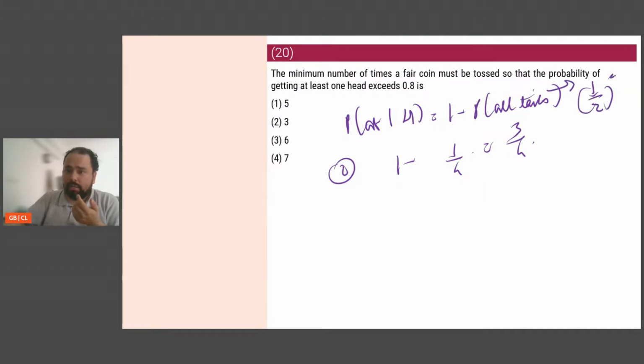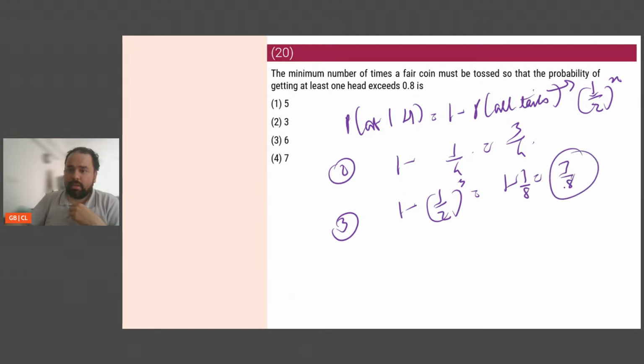Probability of all tails is 1 by 2 to the power of n. So if there are two coins, it will be (1/2) squared. Similarly, if there are three coins, what will it be? 1 minus (1/2) cubed, which is 1 minus 1/8, which is 7/8, which is 87.5% or 0.875, which is greater than 0.8. So the answer is 3.